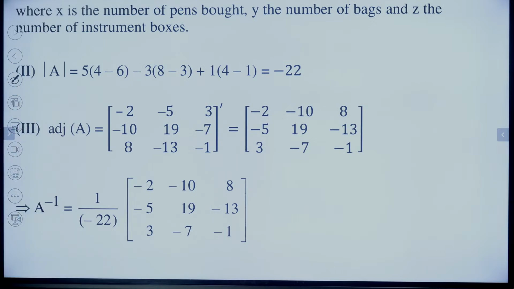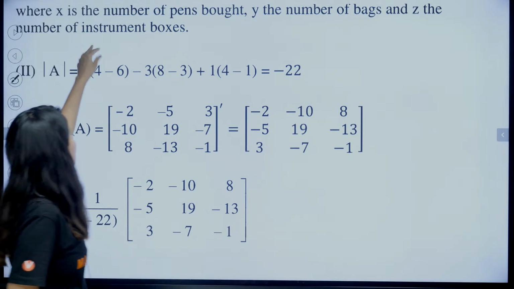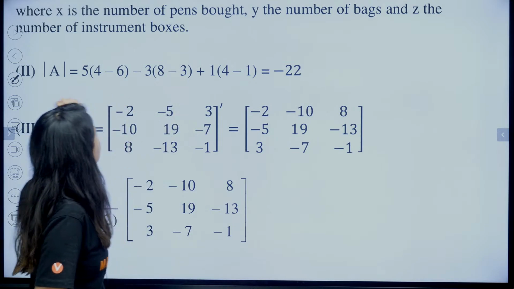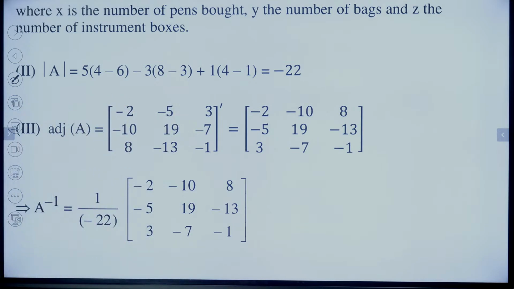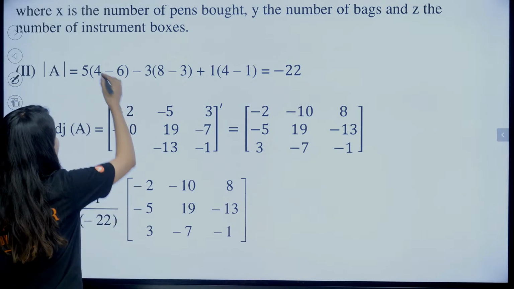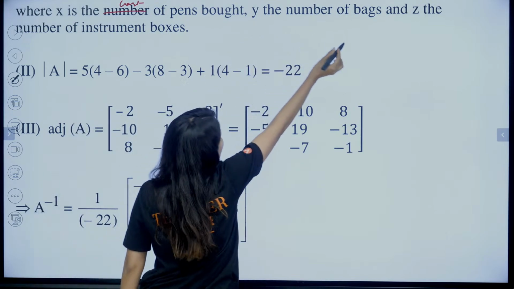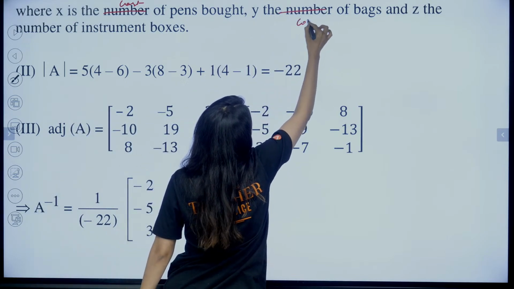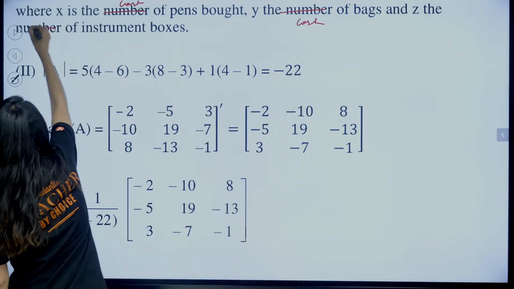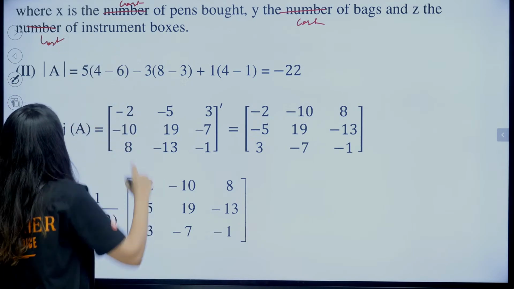One question from this. X is the number of pens. You need to actually write it. Okay, not number of pens, the cost of a pen. Y is the cost of a bag. Z is the cost of an instrument box. The earlier statement was incorrect.